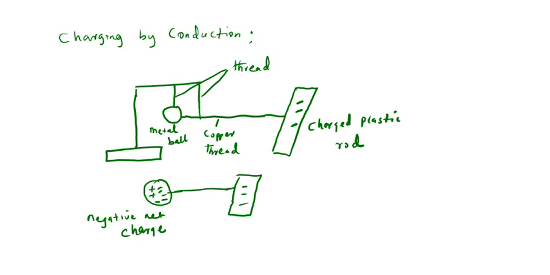Now, let me also show you something again. Let me try to illustrate this: unlike poles attract, while like poles repel. Let's start with like poles. Let's assume we have this setup. This is a metal ball, and this metal ball is negatively charged.